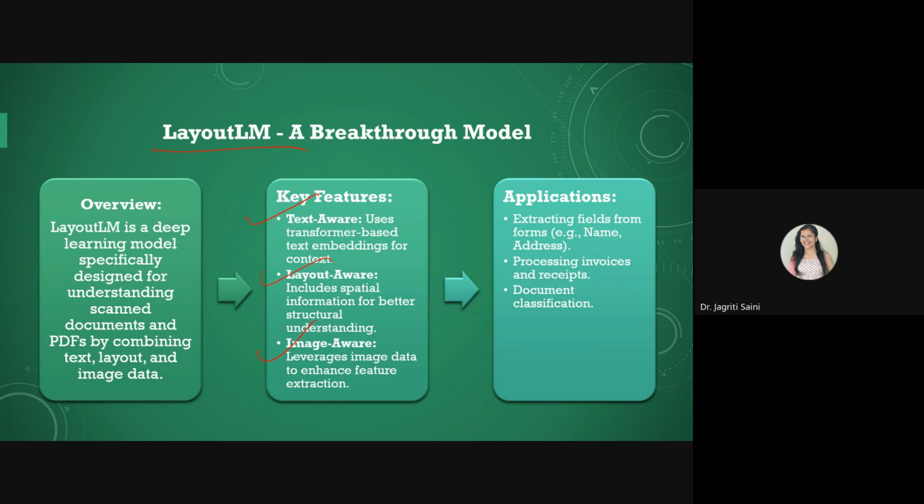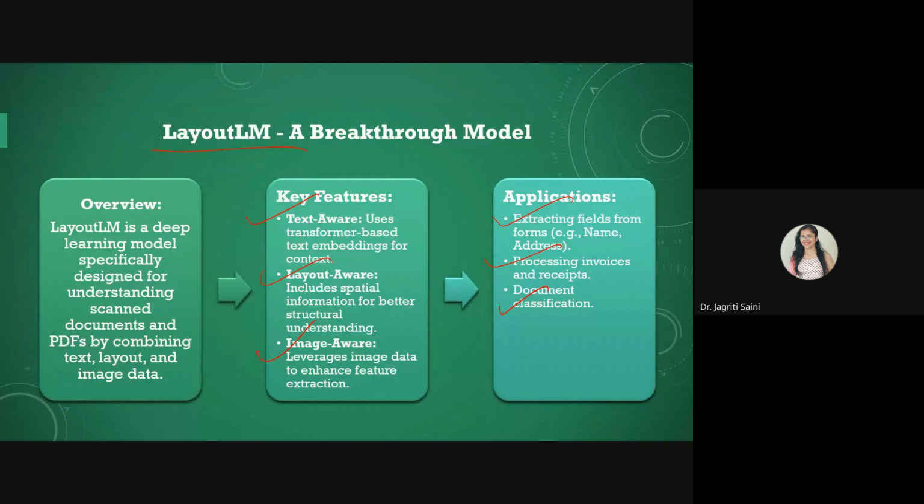Sometimes we have a text file in which some images are also included, and some models fail to extract information from those images because they don't understand the meaning. But LayoutLM is designed to understand information from the images that are incorporated into your documents. That leads to better outcomes for your real-time applications. It can generally be used for extracting fields from forms, which is one common application. It can also be used to pre-process invoices and receipts, and for document classification as well.